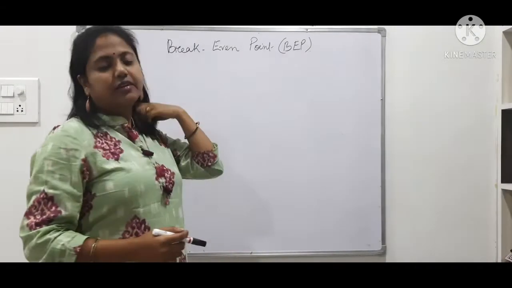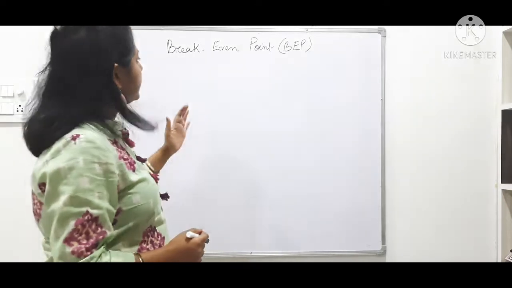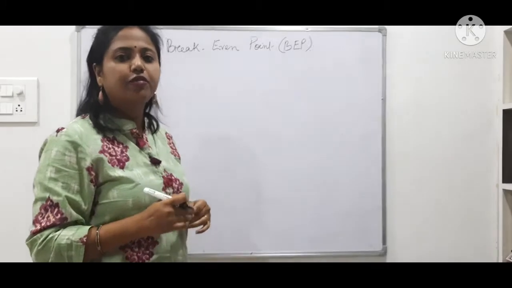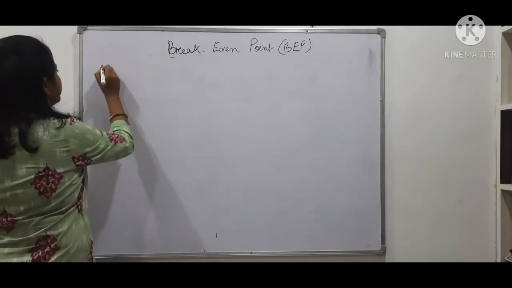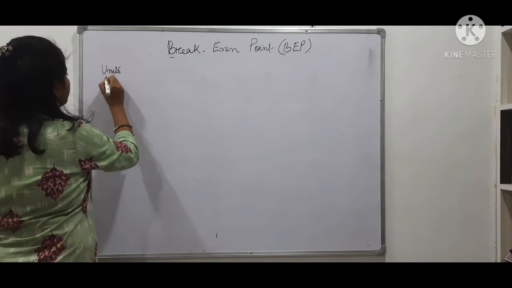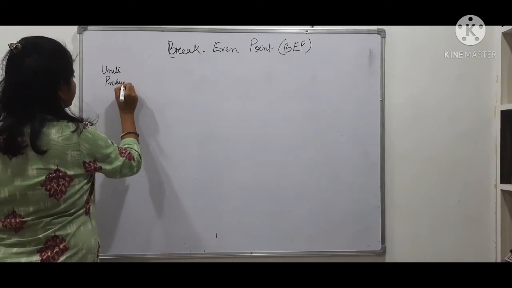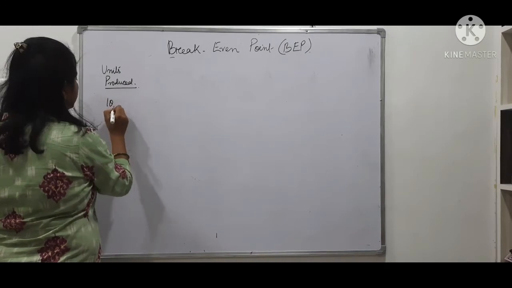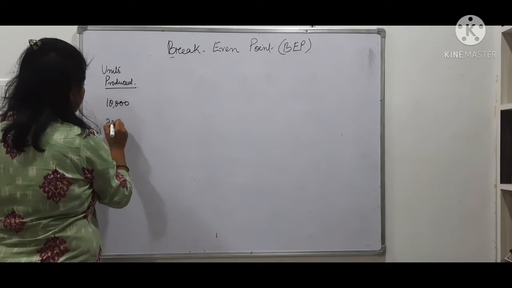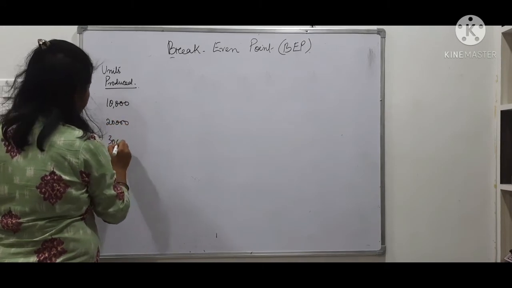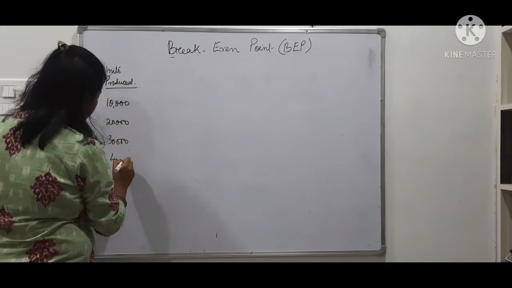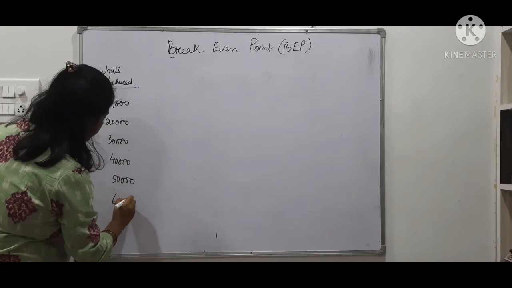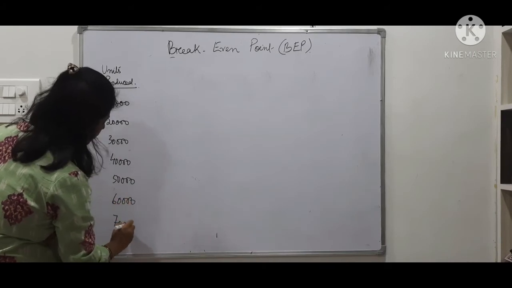Understanding the chart is easier, but even then I am going to explain the concept of break-even point with the help of a table. So I am writing here units produced. Suppose I produced 10,000, 20,000, 30,000, 40,000, 50,000, 60,000, 70,000. These are my units produced.